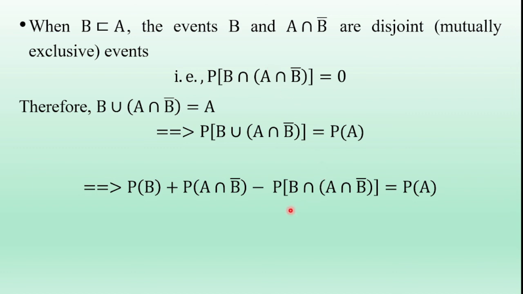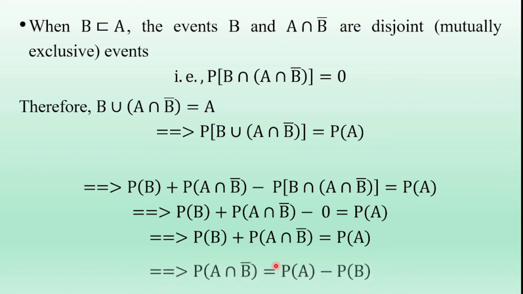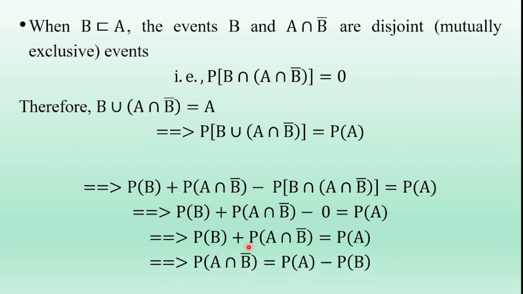So the third term of this equation is 0. Therefore, probability of B plus probability of A intersection B bar is equal to probability of A. Therefore, this probability of B goes to the RHS, and we have probability of A intersection B bar is equal to probability of A minus probability of B.